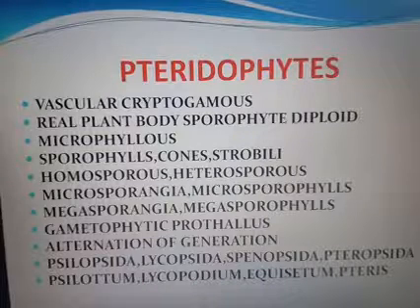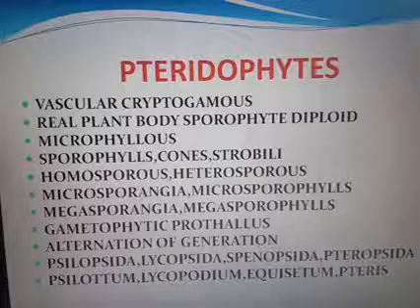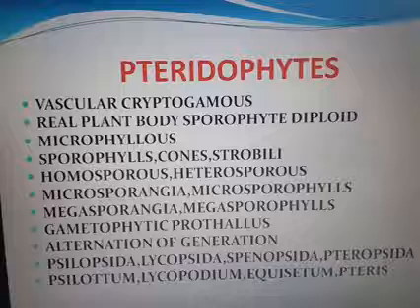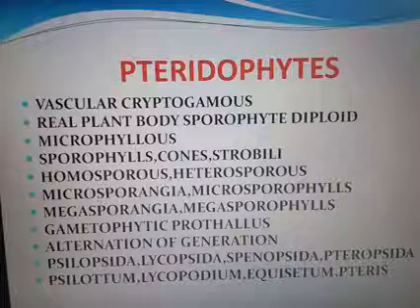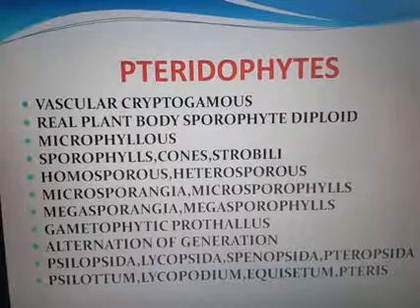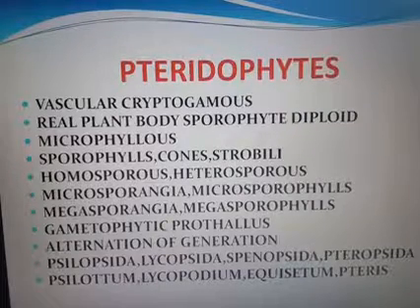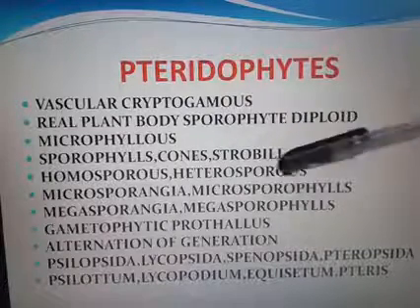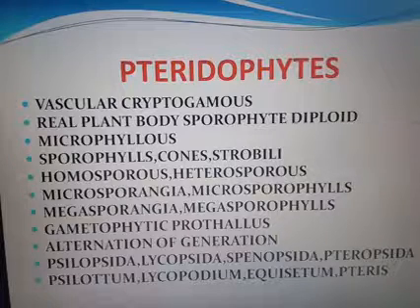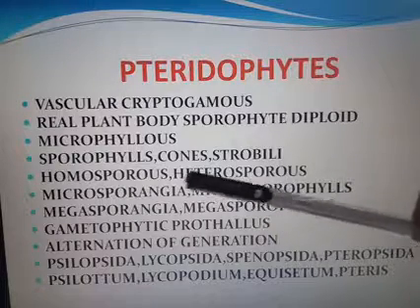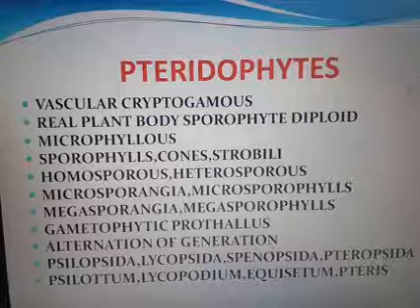So the plants are either homosporous or heterosporous. Homosporous means all the spores are similar. If the plant produces spores that are all similar, it is known as homosporous. If they are dissimilar, that is known as heterosporous. So it contains two types of spores. One is microspores and the next one is megaspores.